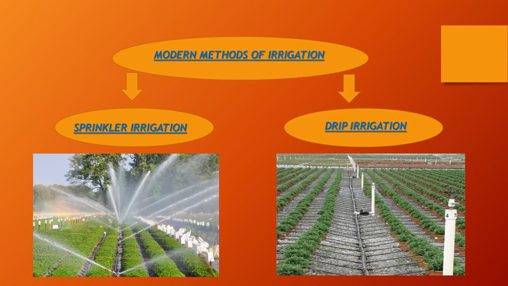Actually, modern methods of irrigation are categorized or classified into two. One is sprinkler irrigation and the second one is drip irrigation. You can see from the figures, from the pictures which are given on your screen, that in sprinkler irrigation the water is sprinkled over the field, while in drip irrigation the water is supplied through these pipes to the plants. Okay, now moving ahead,